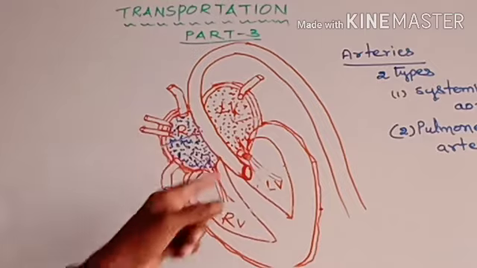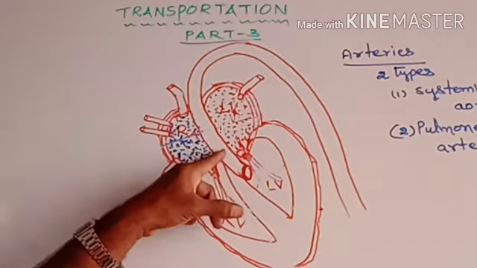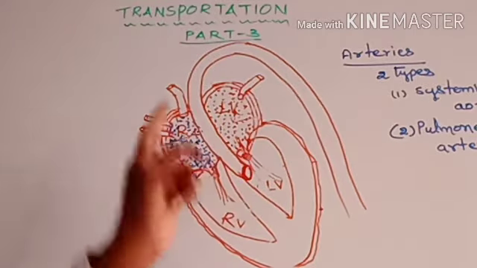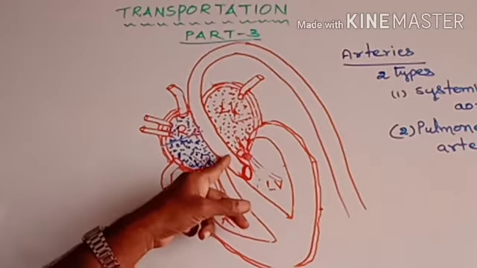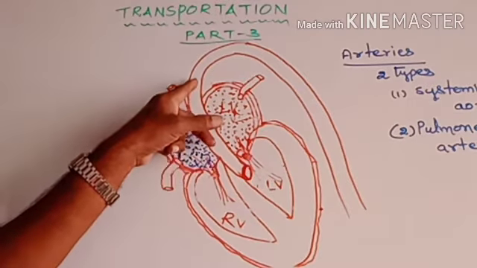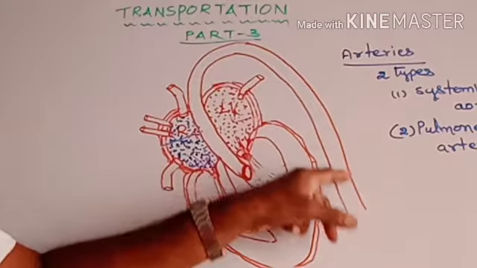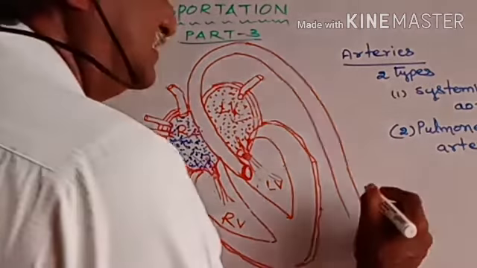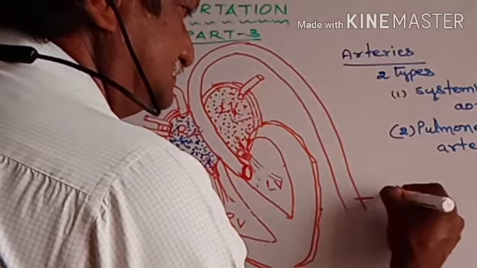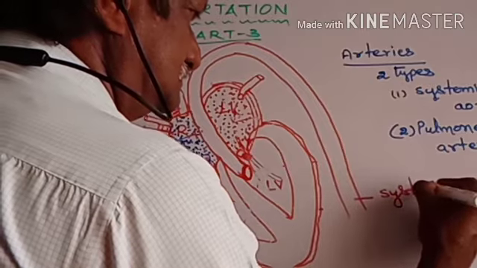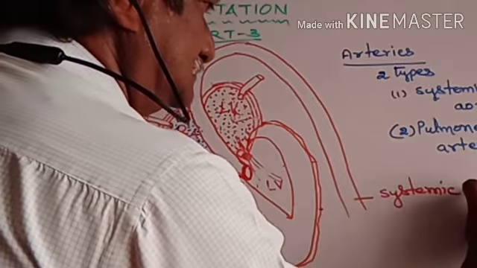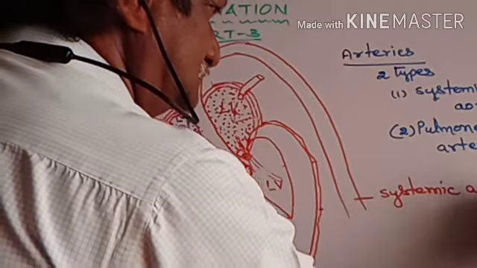After arising from the left ventricle chamber, it moves to the outside and opens into body parts. So this is also called the systemic aorta.